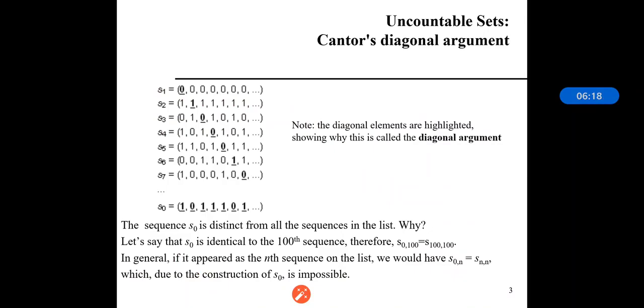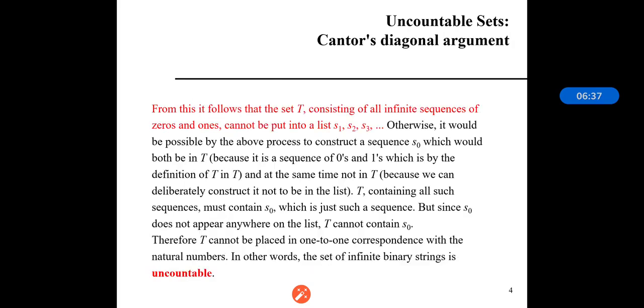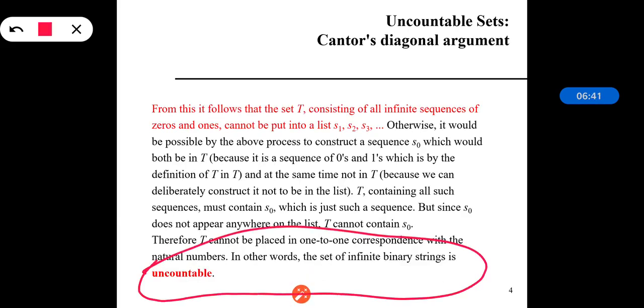Because whatever numbers we are having, when we change the particular sequence of those numbers, we get a number which differs from the other sequences. But when we try to find that sequence in the list, we do not get it, because it is an infinite sequence of 0 and 1. And that's why it is said that the set of binary strings is uncountable, because that is an infinite set.